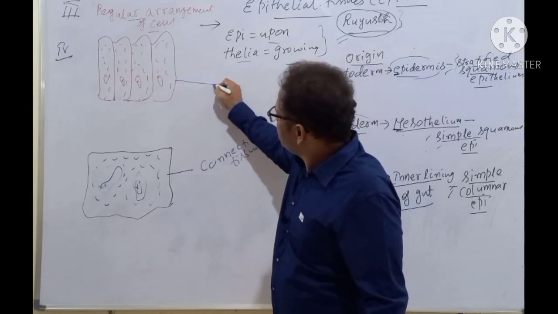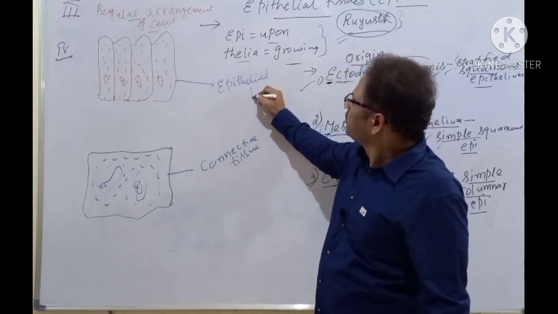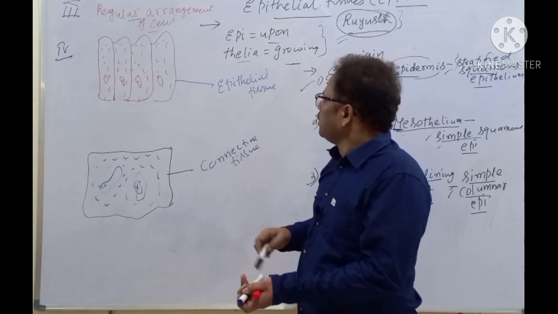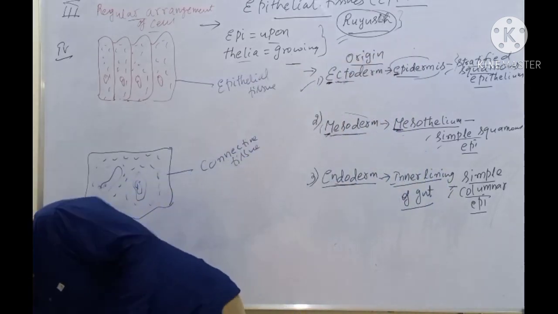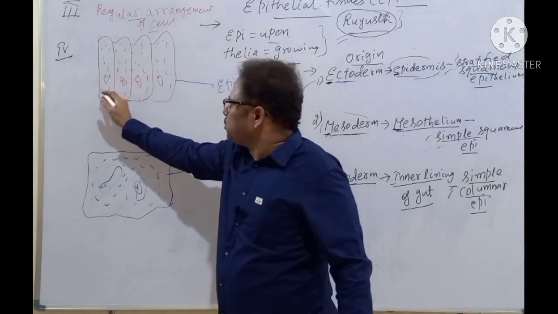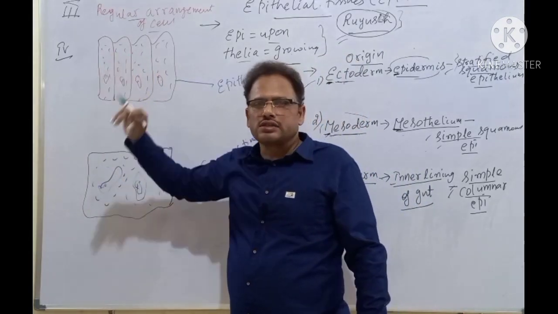And this is the epithelial tissue. Clear? And here, epithelial tissue consists of epithelial cells.